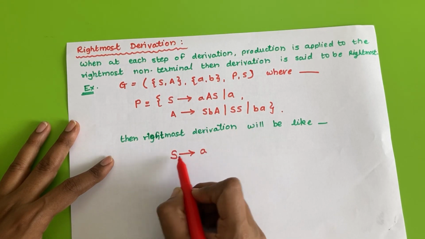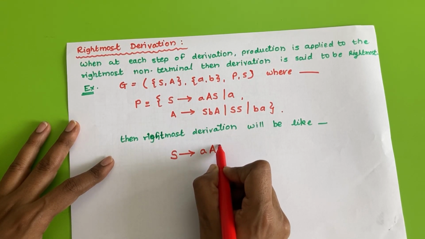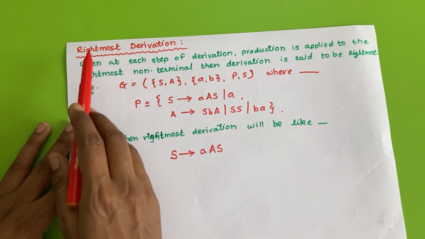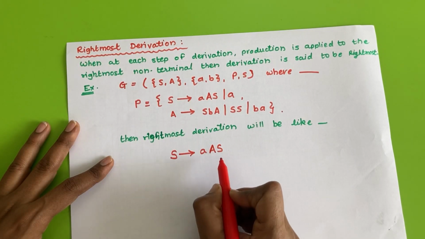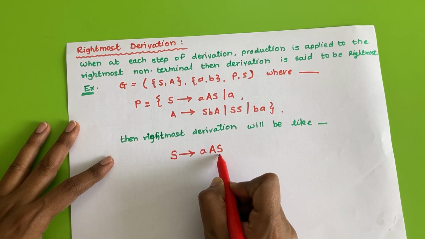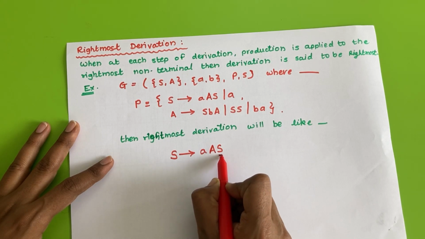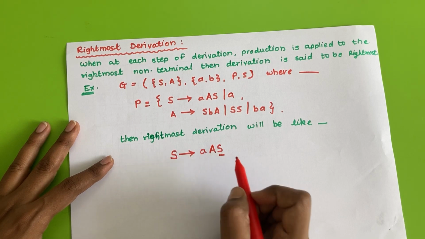That's why I'll take S tends to AS. We are considering rightmost derivation, so in the process we consider the rightmost non-terminal. Rightmost non-terminal is what? S.